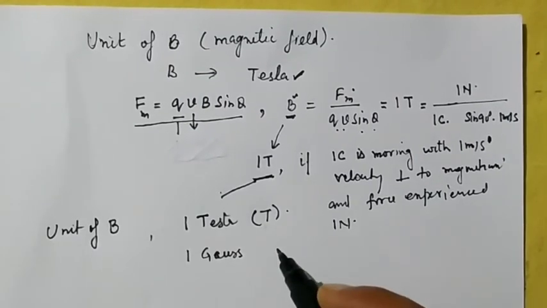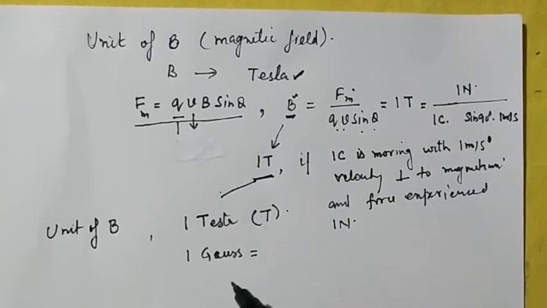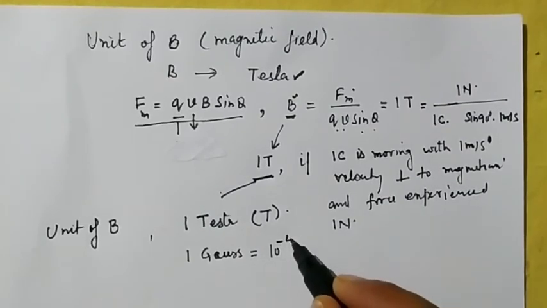There is some other unit of magnetic field, that is Gauss. 1 Gauss is equal to 10⁻⁴ Tesla.